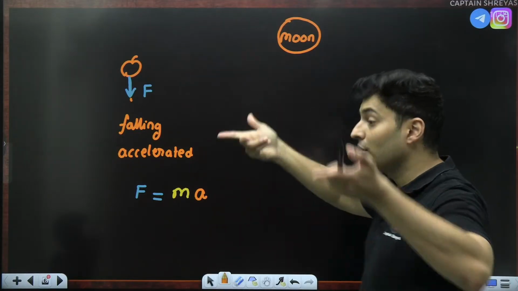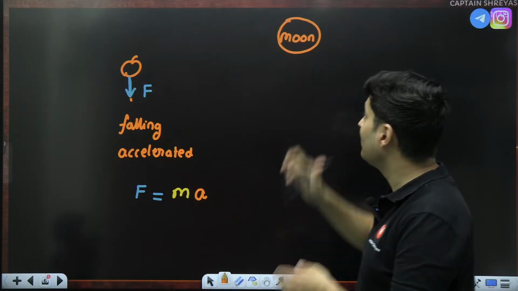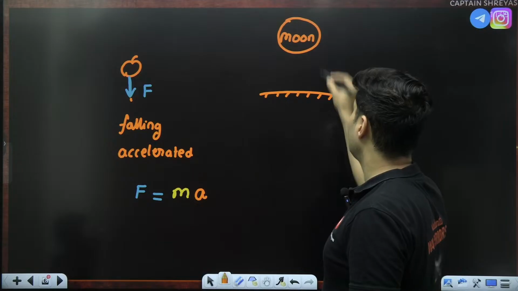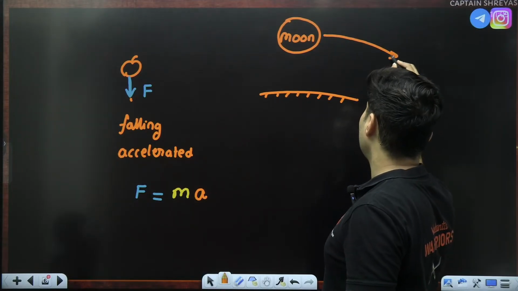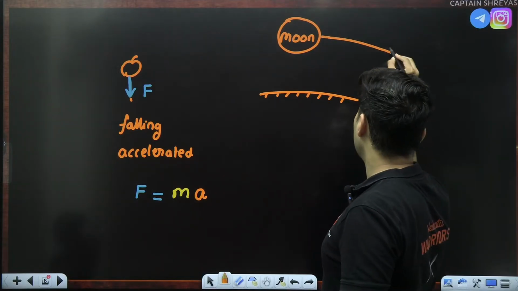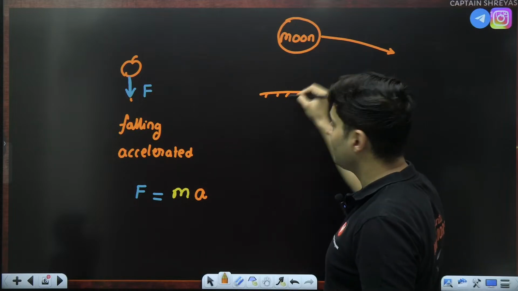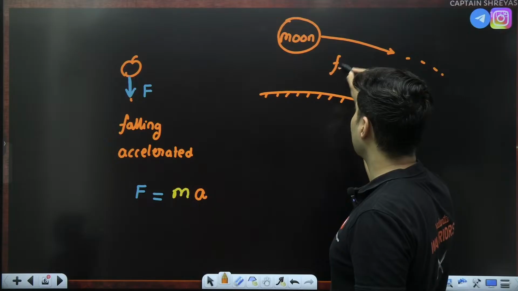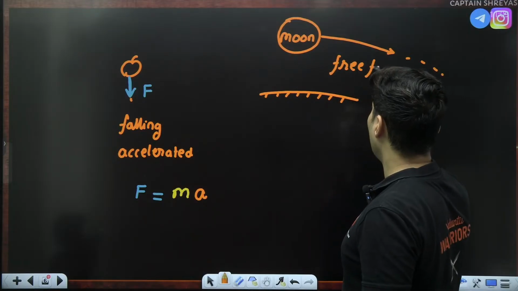So Newton thought, imagine 300 years back, that actually the moon is falling onto the surface of the earth. It's just that it's like a cat and mouse game, but it will never actually touch the surface of the earth. It will just keep doing circular motion. So even this is going to do free fall motion.